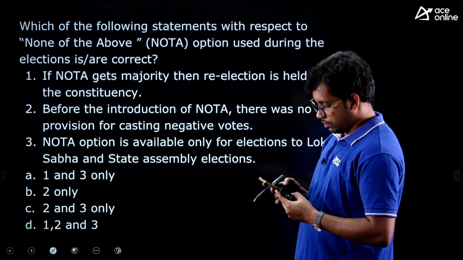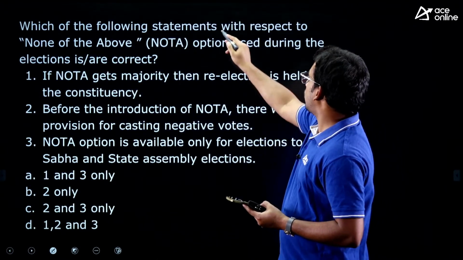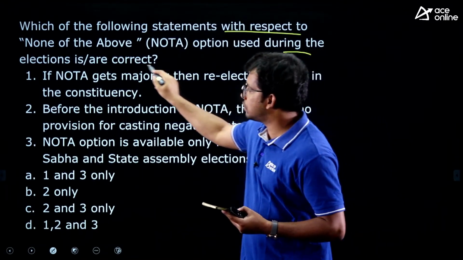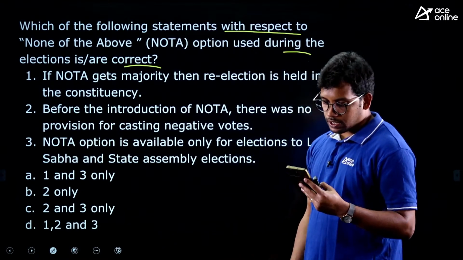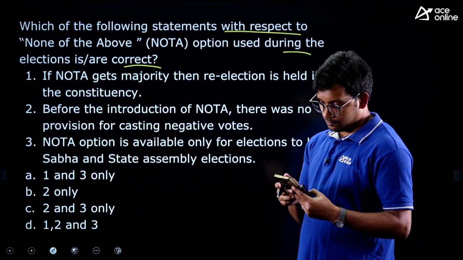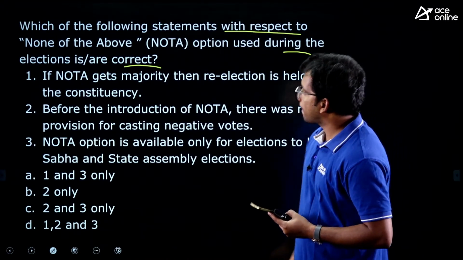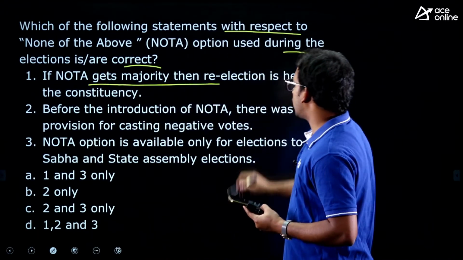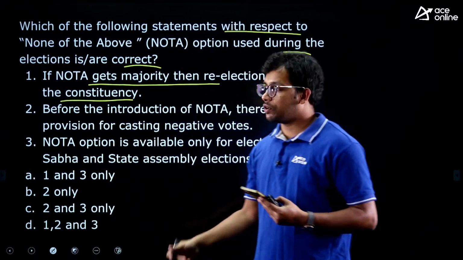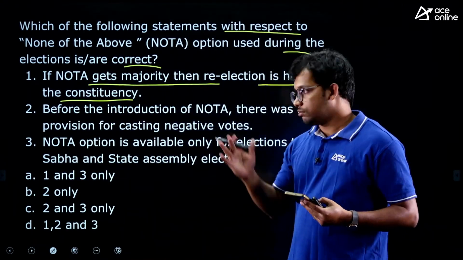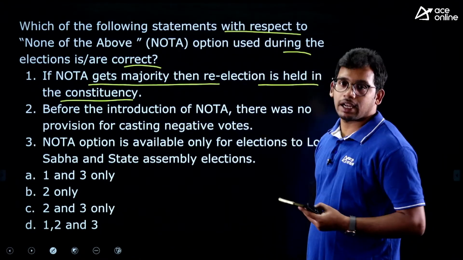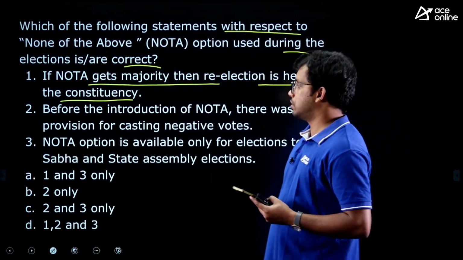Next question. Which of the following statements about the NOTA option used during the elections is correct? If NOTA gets a majority, then re-election is held in the constituency. So it is saying that if NOTA gets more votes, it will lead to re-elections in that particular constituency.